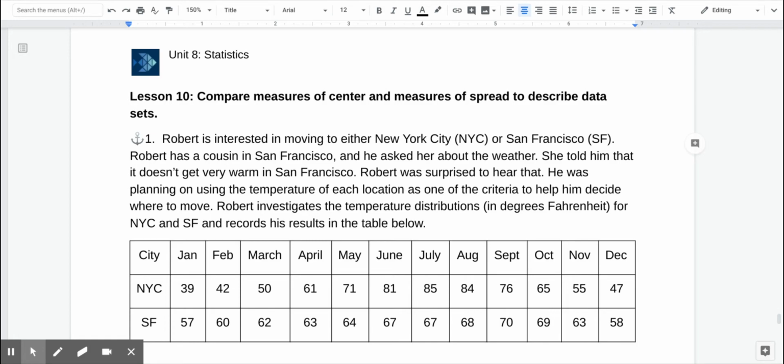Match Fishtank, Unit 8, Lesson 10, Anchor Problems.